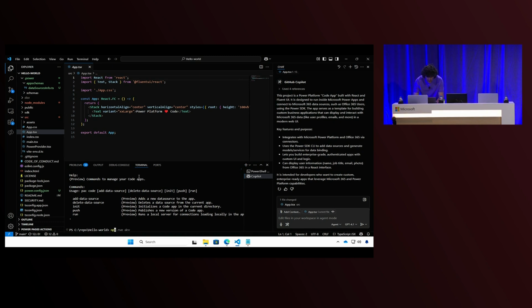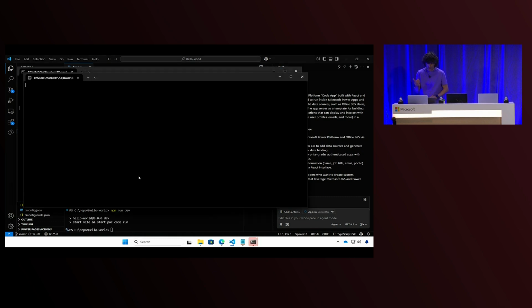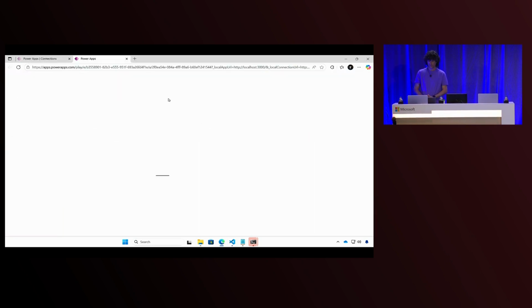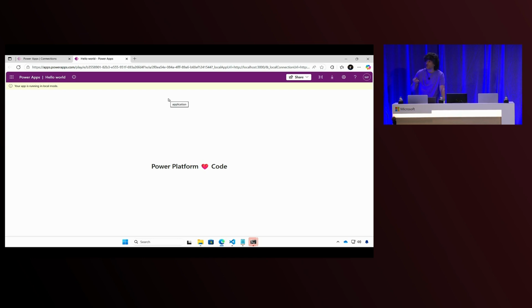So if I do an npm run dev, that will start my local server, and it will also connect to Power Platform. So I will get this URL here, and if I open, okay. So this is the app. The app is running on my local machine. This is a very simple hello world, right?